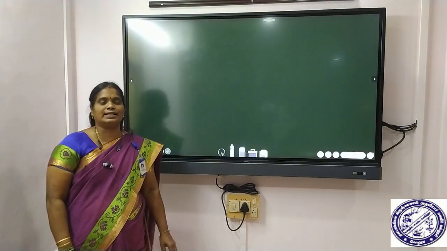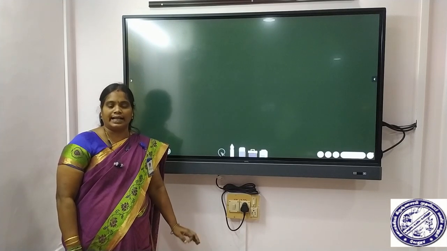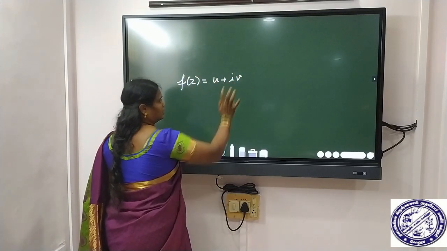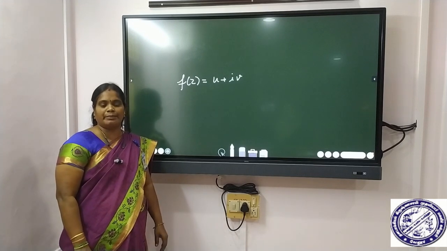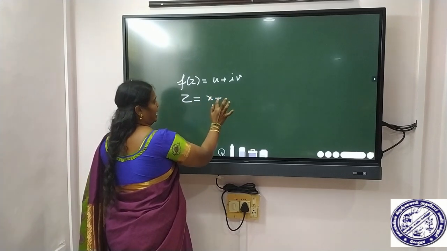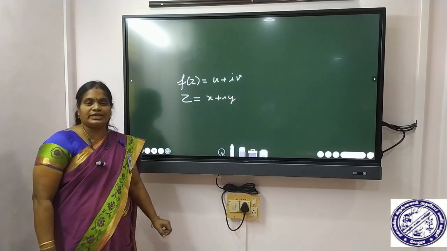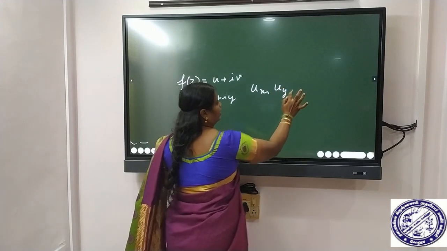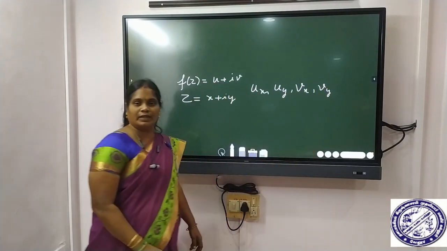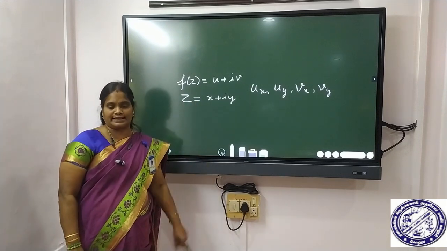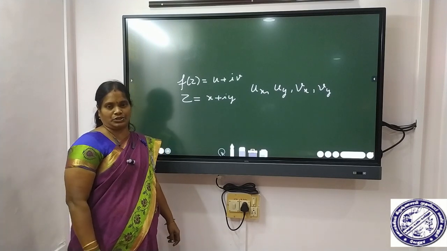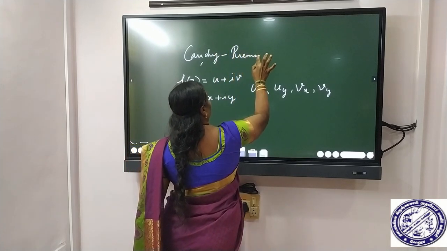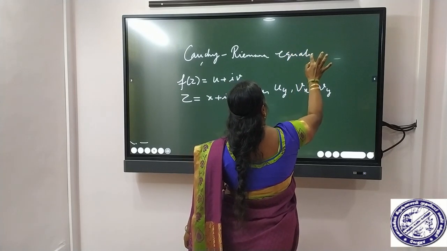Next, what is the necessary condition for the function f of z to be analytic? Let the function f of z is equal to u plus iv be differentiable at a point z is equal to x plus iy of its domain D. Then the partial derivatives ux, uy, vx and vy exist and satisfy the Cauchy-Riemann equation. What is the Cauchy-Riemann equation?